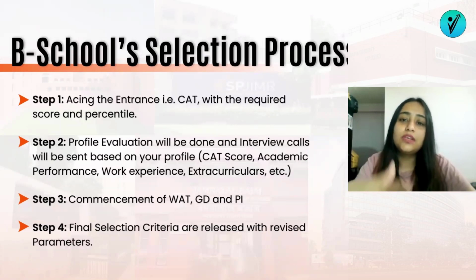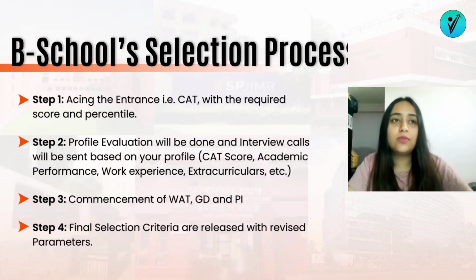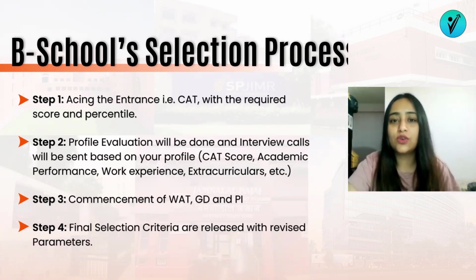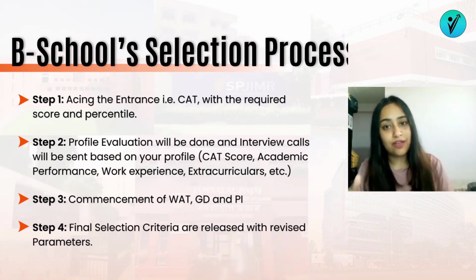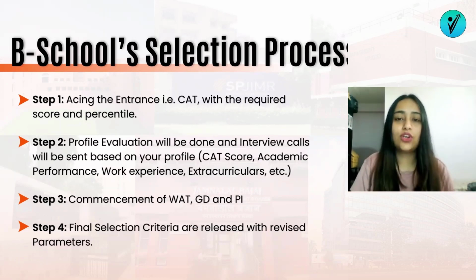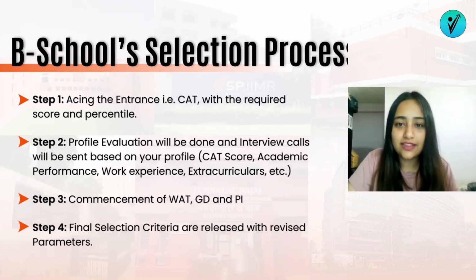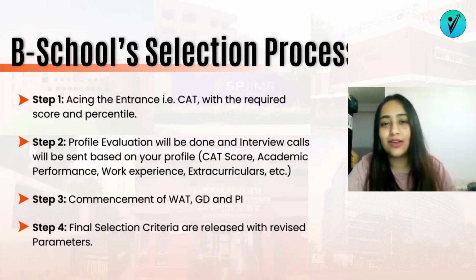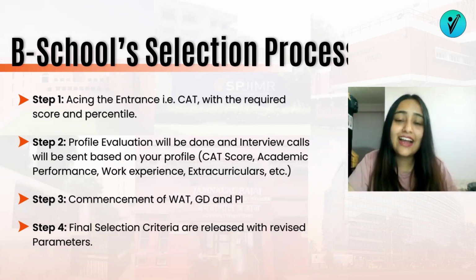Next, let us see what the B schools selection process looks like. That means once you are done with your CAT, एक बार जब आप CAT दे देते हो, how is your score processed in different B schools, and finally क्या score आता है B schools का, which actually determines whether or not you would get into them. So the first step is obviously acing the CAT. That means you would have to crack the CAT with the required percentile that you need for a top B school. That's obviously a 99 percentile in CAT.